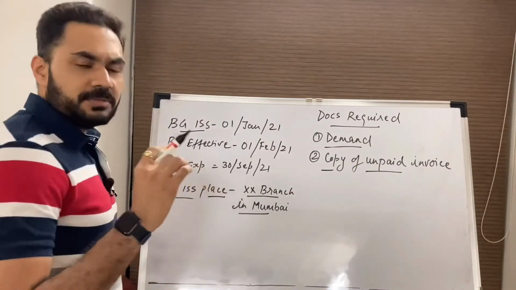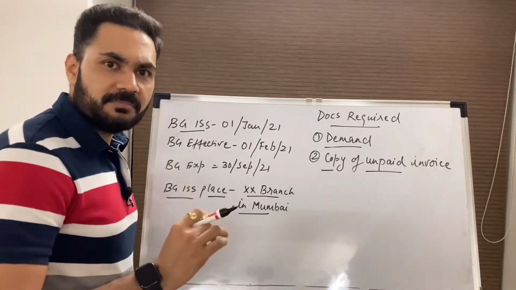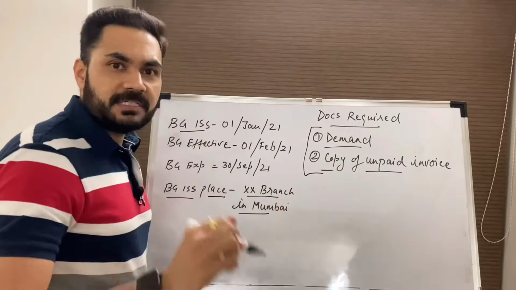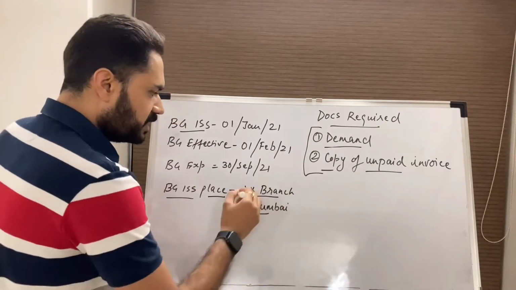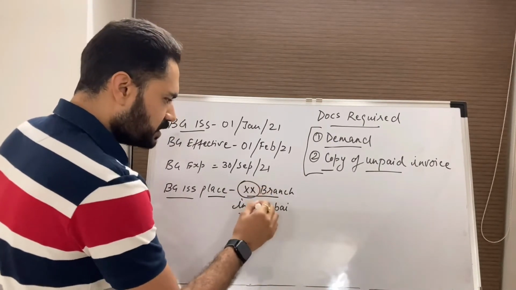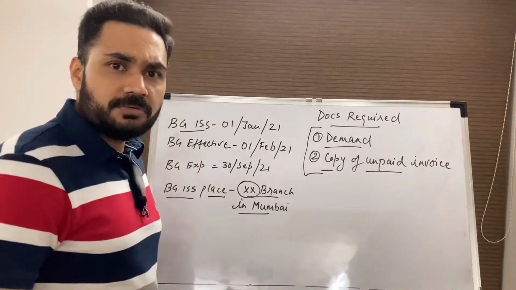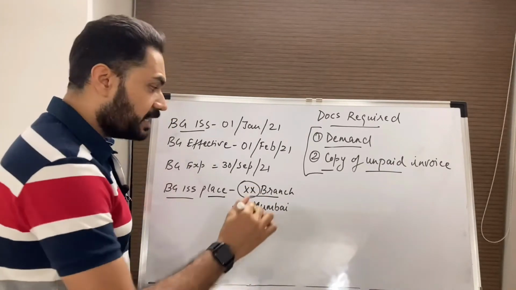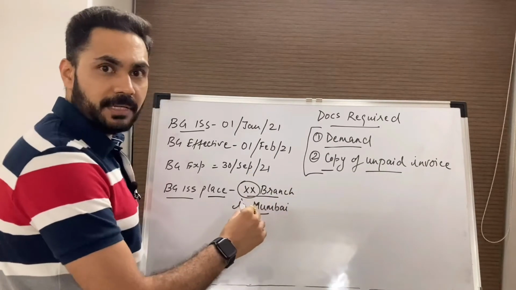So what the first point says in article number 14, the presentation is to be made at the place where the BG was issued. If the BG was issued at some branch in Mumbai, then the presentation is to be made only at that branch. Beneficiary cannot make presentation at any other branch in Mumbai.